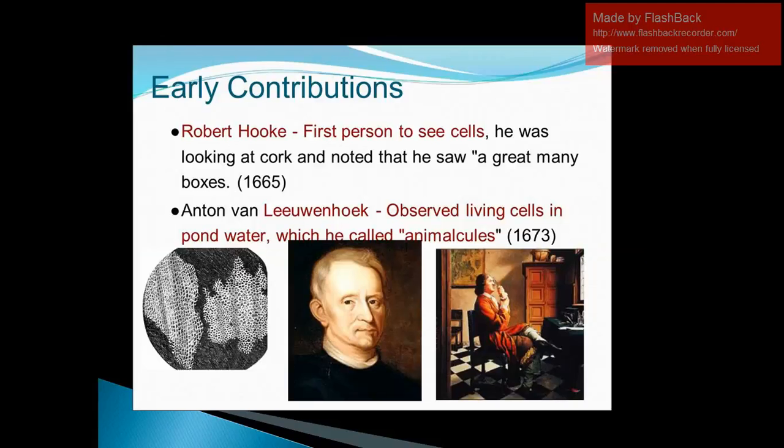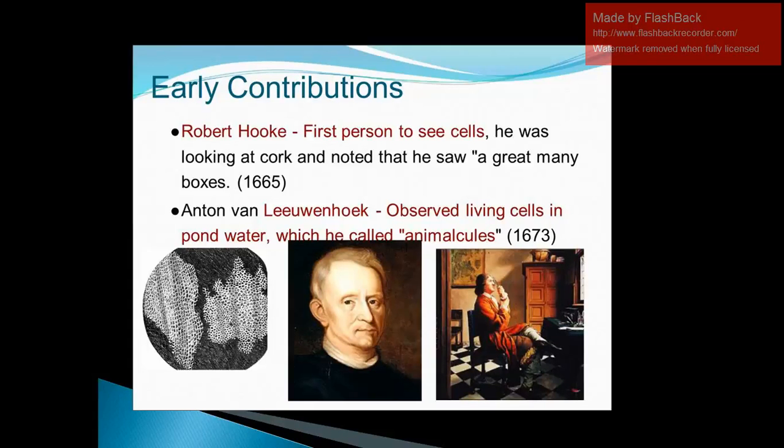Now after Antony van Leeuwenhoek, another scientist came forward. He was Robert Hooke, an English scientist. He also developed a microscope by using two lenses for achieving greater magnification. Such microscopes we call compound microscopes. Hooke not only developed a compound microscope, but he was also the first person to see cells, and the first person to coin the word cell.